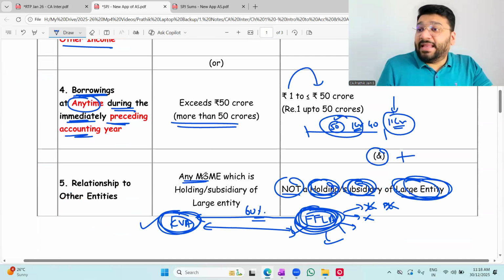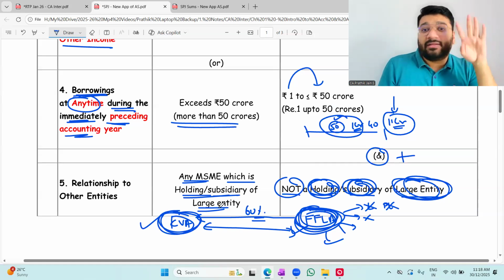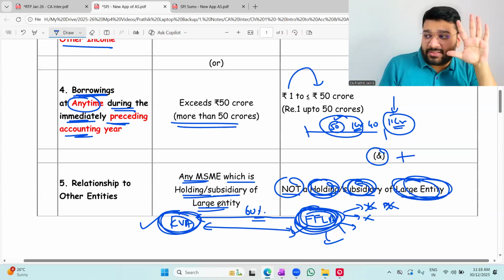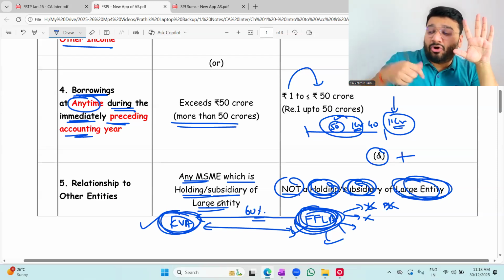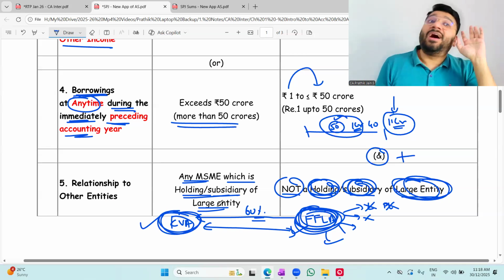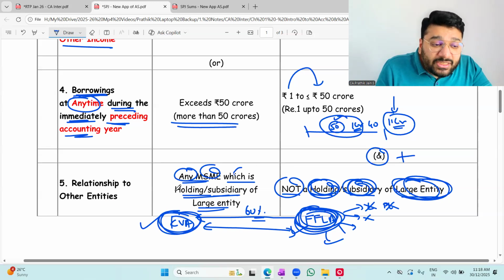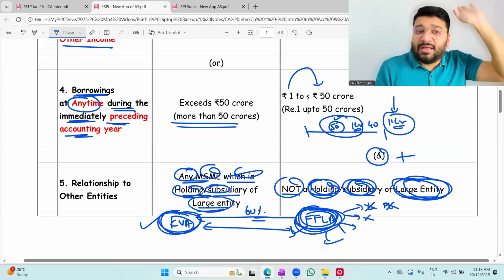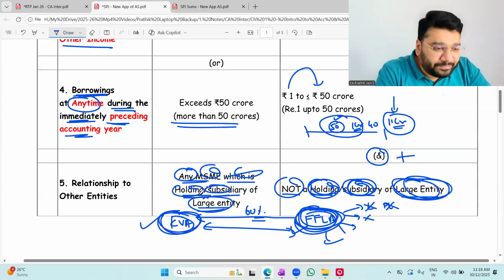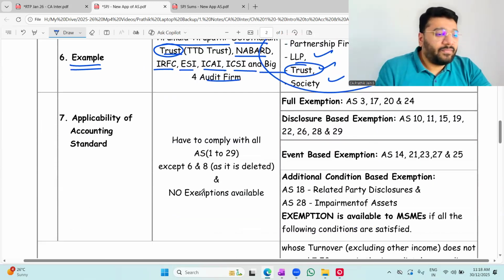Any MSME, meaning earlier MSME, which is now the holding or the subsidiary of a large entity. So FFL, until today, they were satisfying all the 5 conditions. But now the entire FFL is being controlled by KVA. So now FFL has become the subsidiary of a large entity. So by default, FFL is also a large entity. So any MSME which is the holding or the subsidiary of a large entity becomes a large entity now. Okay, not okay? Online people, okay, not okay? Okay, sir.